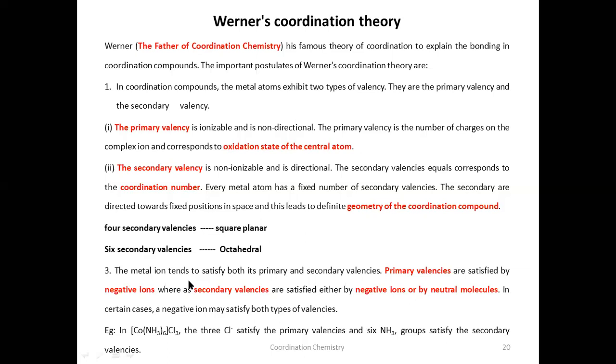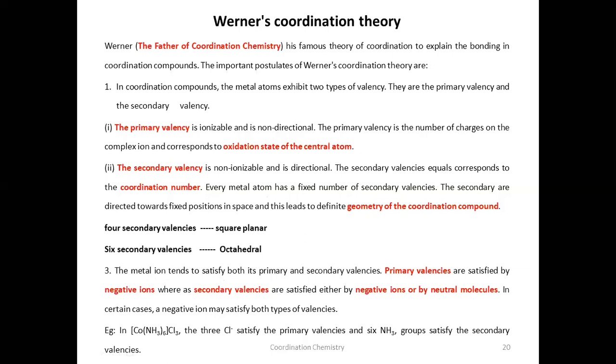The metal atoms tend to satisfy both primary and secondary valency. Primary valencies are satisfied by only negative ions, whereas secondary valencies are satisfied by both negative ions and neutral molecules. Sometimes the negative ions satisfy both primary valency and secondary valency.